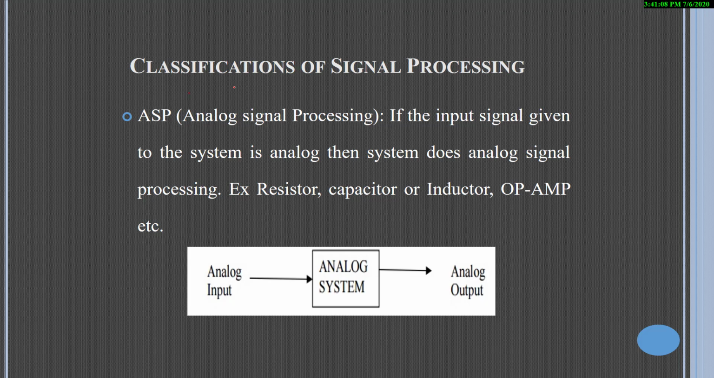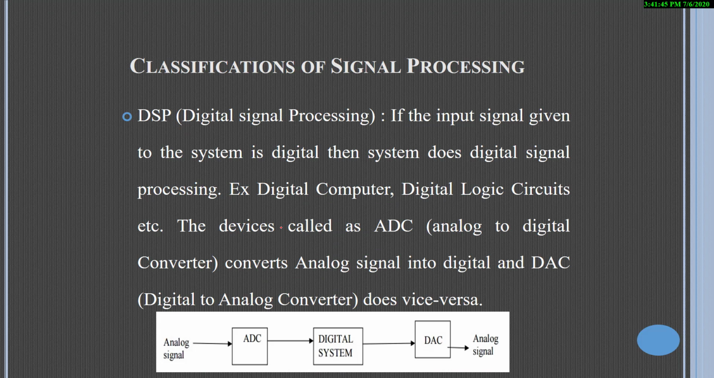Here there are some classifications of signal processing available, that is analog signal processing and digital signal processing. Here in analog signal processing, the analog system requires an analog input signal. So here we give an analog input signal, and the system provides an analog output signal, which is to make some work. And this type of analog system is most commonly made of resistors, capacitors or inductors, or any kind of op-amp, that is operational amplifier. The second one is DSP, that is digital signal processing.